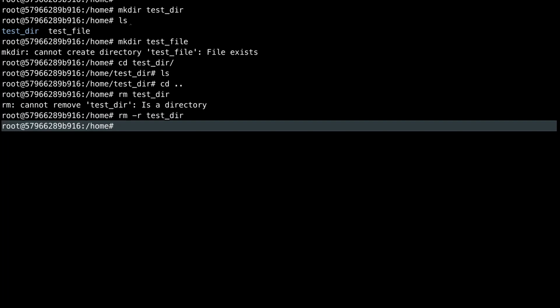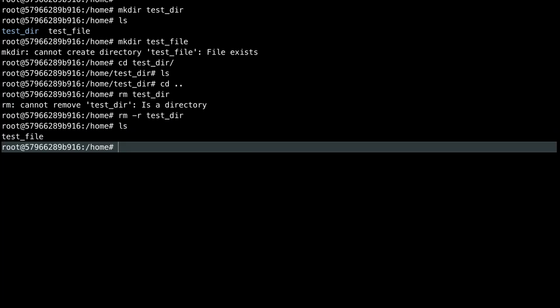See, when I was deleting a file directly, you can use rm and then the file name, it will delete it. But in case of a directory, you cannot use it. Since a directory can consist of a lot of files and more directories, you have to use this flag -r to delete the directory. Now if you do ls, you should not see the directory here. It has been deleted.